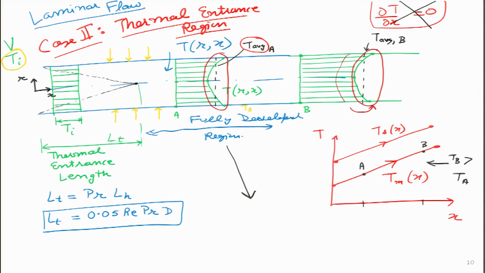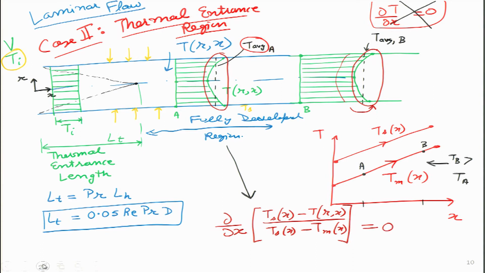How do I represent this particular shape in terms of the differential term? I can write it in this way, that del by del x of not the temperature, but the difference in temperature, the surface temperature minus the fluid temperature divided by the surface temperature minus the mean temperature of the fluid. So, this whole parameter is equal to 0 if I am considering fully developed region. So, this thing is true for fully developed region,